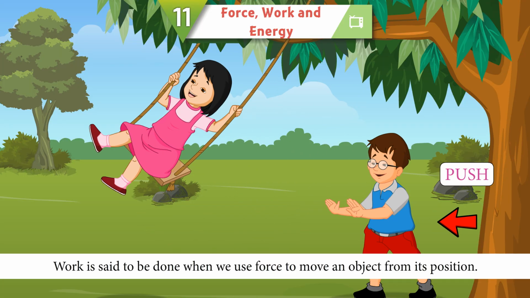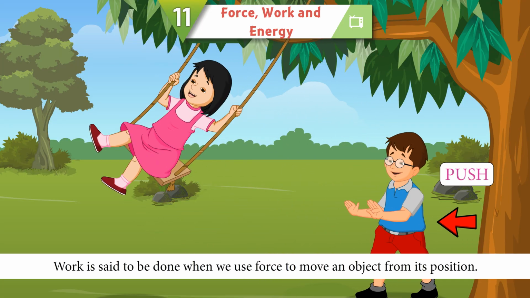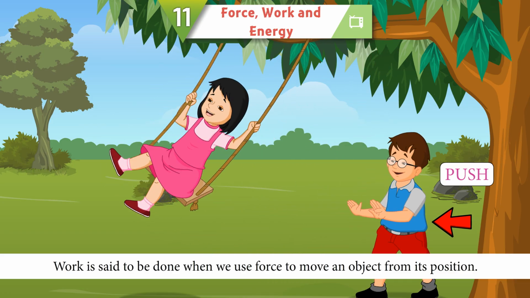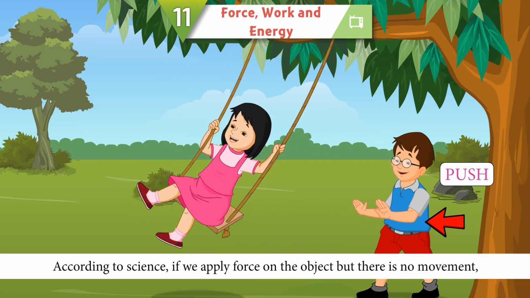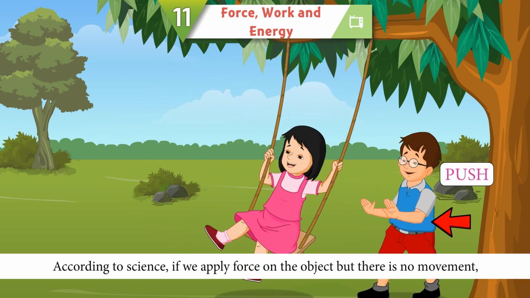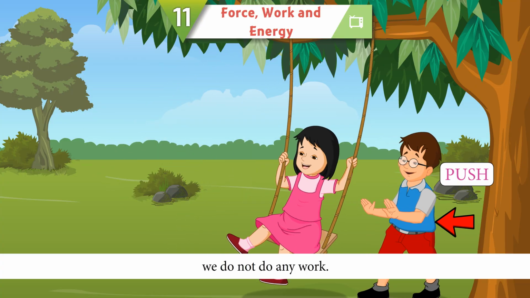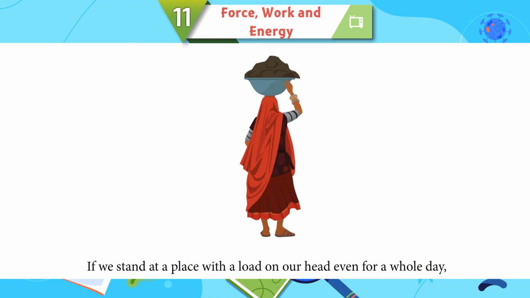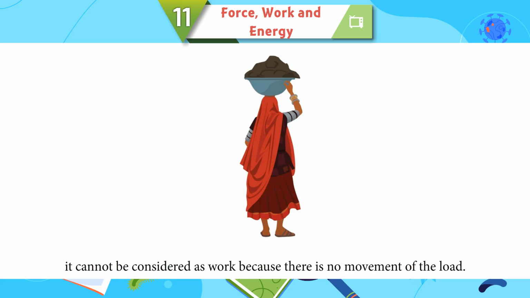Work. Work is said to be done when we use force to move an object from its position. According to science, if we apply force on the object but there is no movement, we do not do any work. If we stand at a place with a load on our head, even for a whole day, it cannot be considered as work because there is no movement of the load.